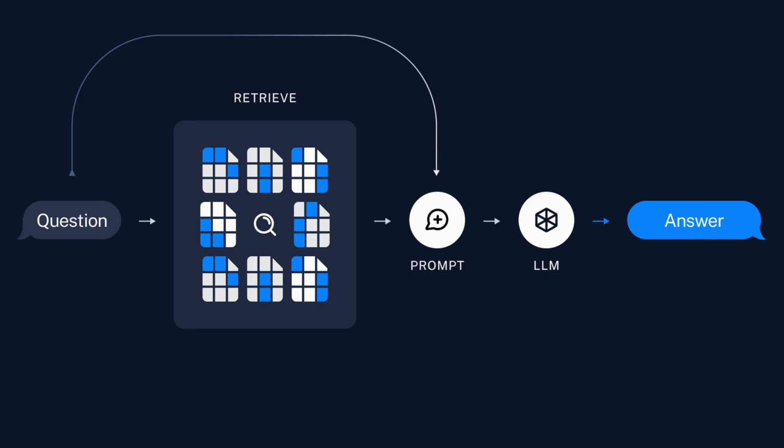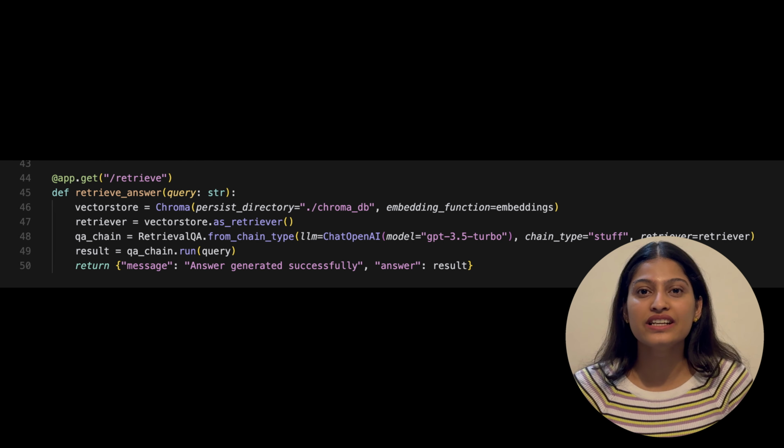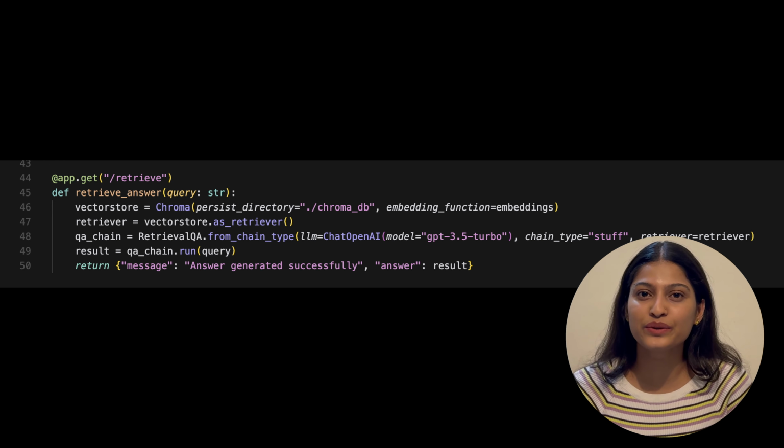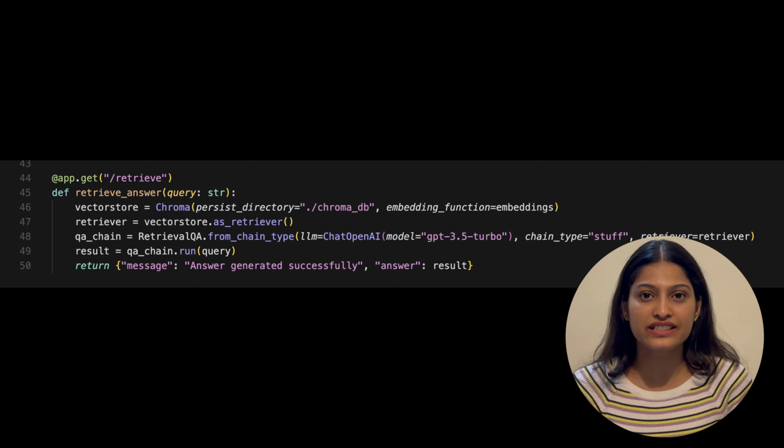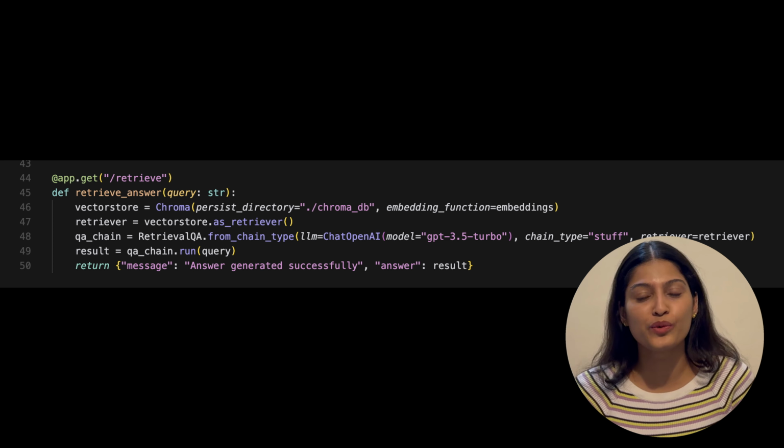The final step combines the power of large language models with the precision of your specific information. The system sends both the original question and retrieved relevant context to the language model with instructions to base its response on this authoritative information. In this stage, LangChain helps us connect the retriever with the language model using a chain. The chain type "stuff" parameter tells LangChain to simply stuff all retrieved documents into the prompt context. There are other strategies for more complex scenarios, but this works well for most applications.